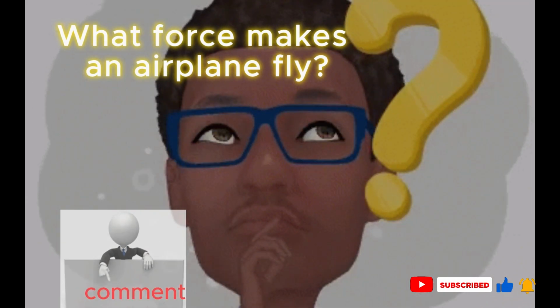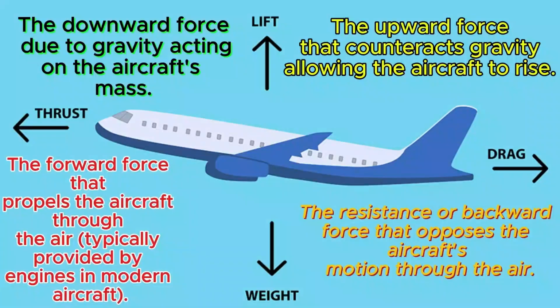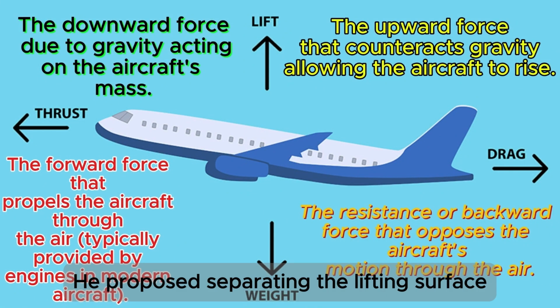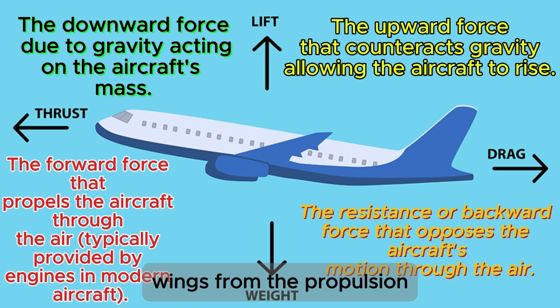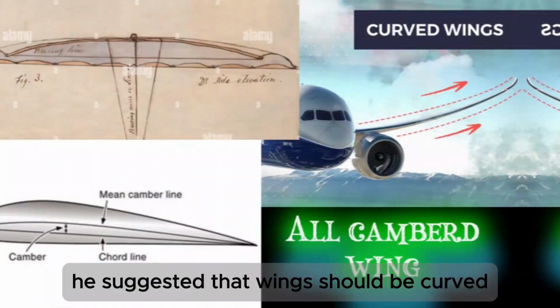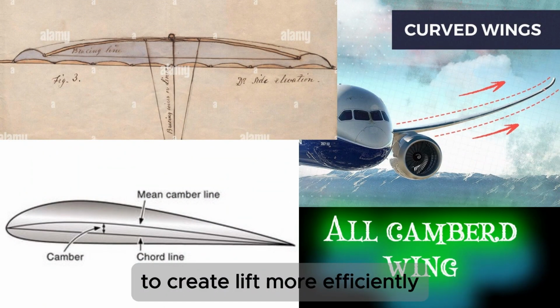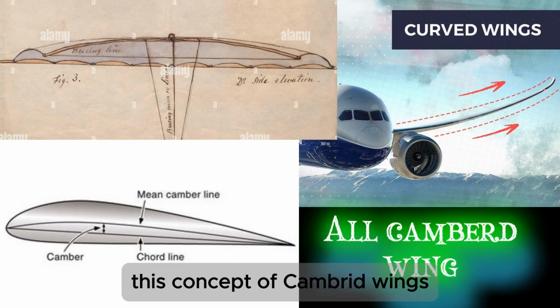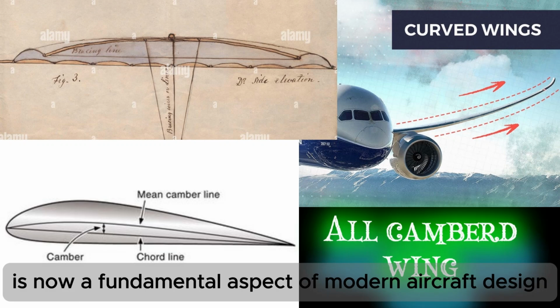Unlike earlier attempts at flight, which often focused on flapping wings like a bird, as in the ornithopter, Cayley recognized that fixed wings could provide lift if designed correctly. He proposed separating the lifting surface, the wings, from the propulsion system, laying the foundation for modern airplanes. He suggested that wings should be curved to create lift more efficiently. This concept of cambered wings is now a fundamental aspect of modern aircraft design.